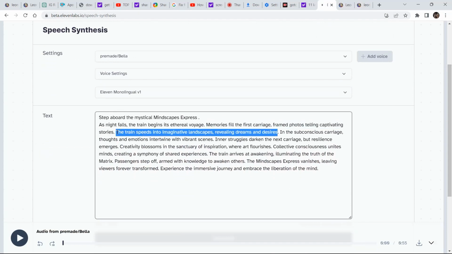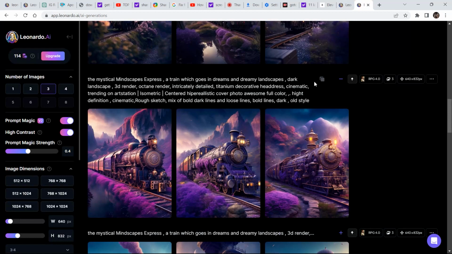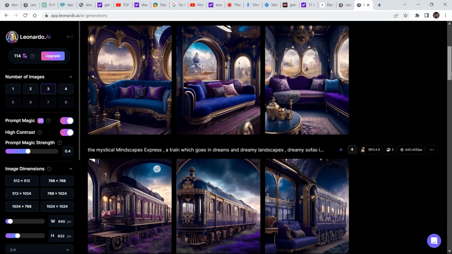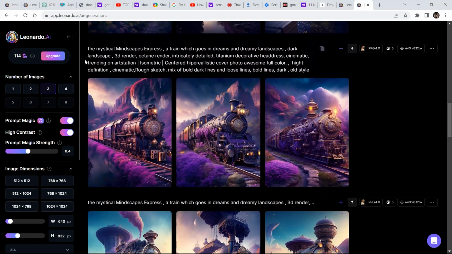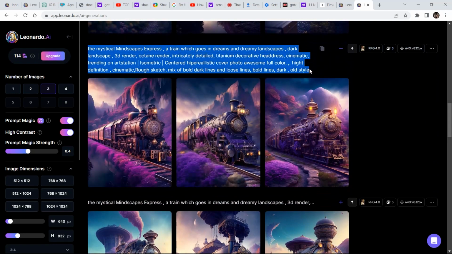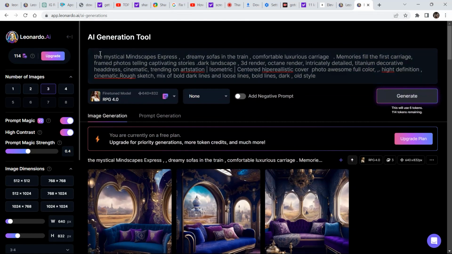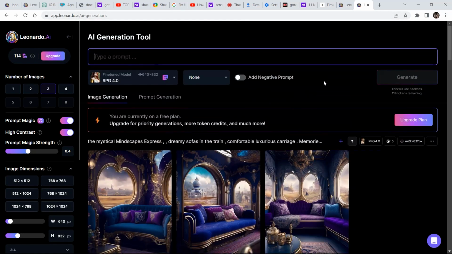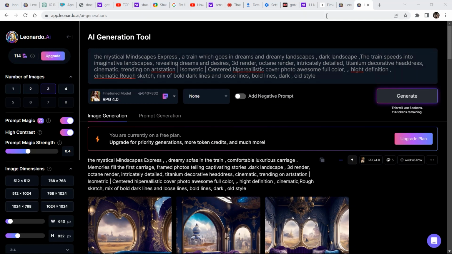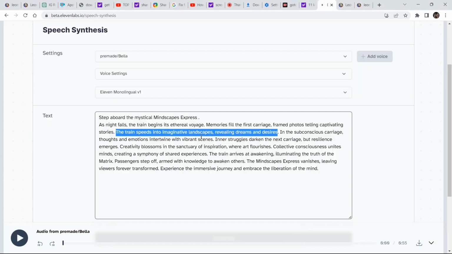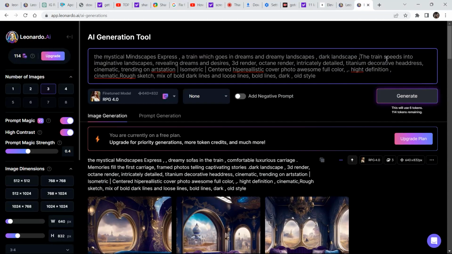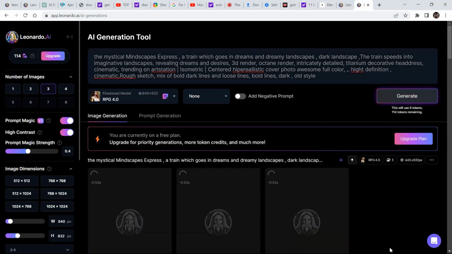So the third scene says the train speeds into imaginative landscapes, revealing dreams and desires. So I copy this and I paste it. To paste it, I need this scene, because the train goes into, and this scene is about the inside of the train. So let's go right here and copy the whole prompt, and then delete this prompt and paste the copied prompt in its place. After pasting the copied prompt, I copied the third part of the story and pasted it in this section right here: the train speeds into imaginative landscapes. And then let's see what kind of an image we get.